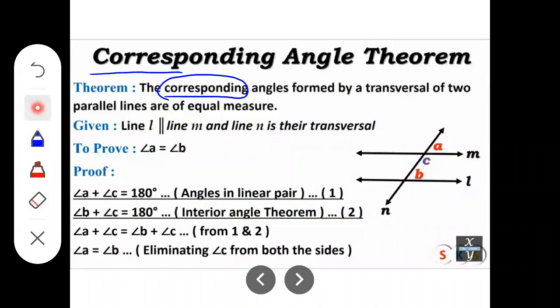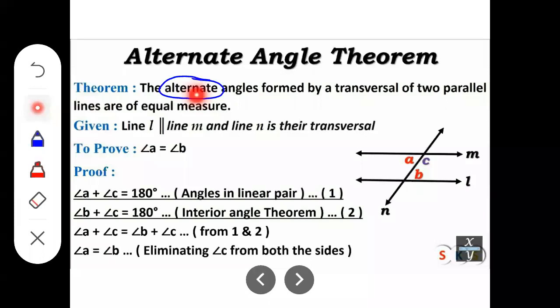The corresponding angles formed by a transversal of two parallel lines are of equal measure. The alternate angles, only the word alternate, the rest of the statement is same. The alternate angles formed by a transversal of two parallel lines are of equal measure. Given is same.